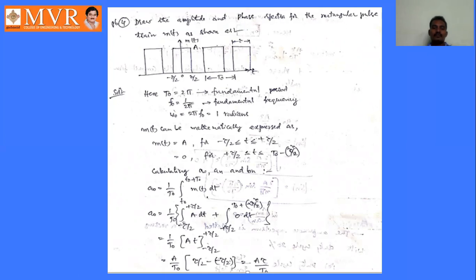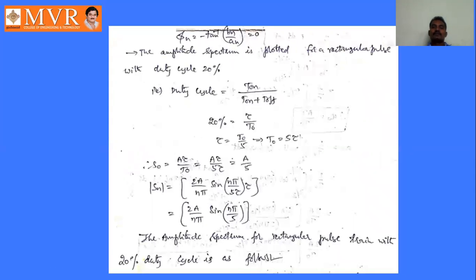Okay, so the positive half of the waveform will be on time and the negative half of the waveform will be off time. Okay, this is here in this pulse train. So this is the positive half of the waveform and this is the negative half of the waveform. So t naught equal t on plus t off. Here t on value is tau and t off value is 0. Okay, so here we are writing this one. 20% is equal to t on tau by t on plus t off is t naught.